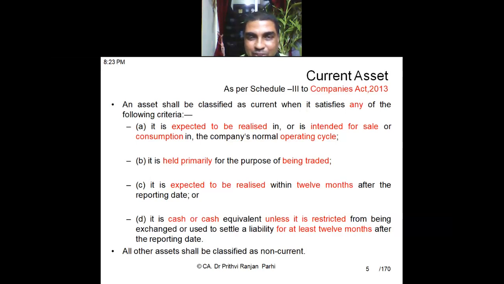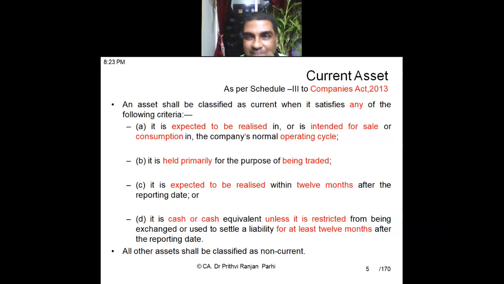Are you getting it? So the operating cycle is 25 years. But the product which is there today, let us say there is an inventory of some vintage wine bottles, these products are expected to be realized within 12 months. Even if the operating cycle is 25 years, all those items, maybe raw material, maybe WIP, will be classified as current asset, not non-current asset.